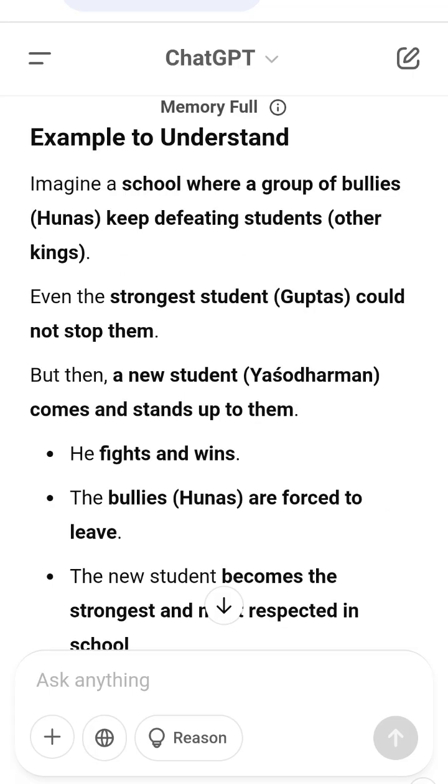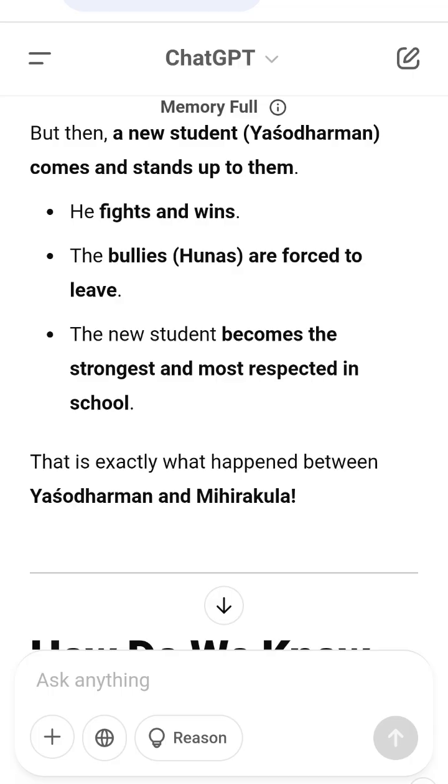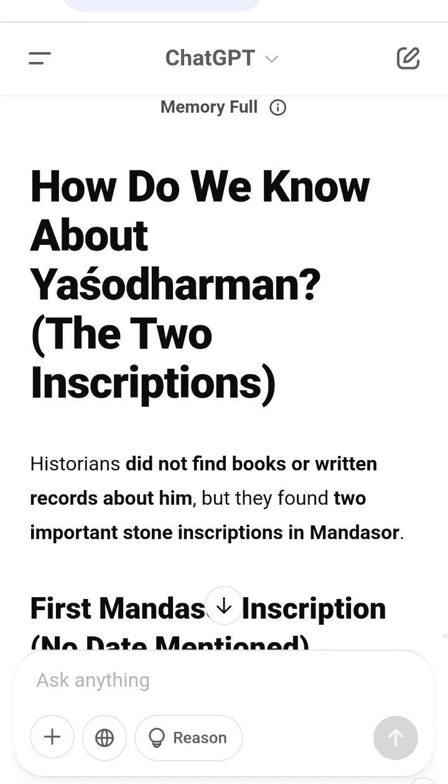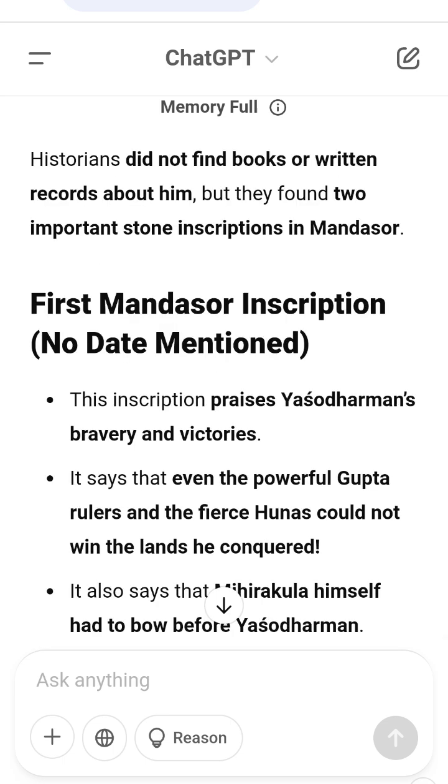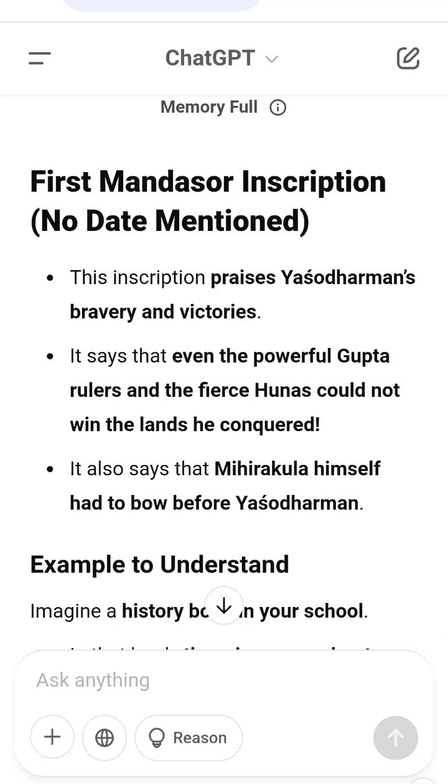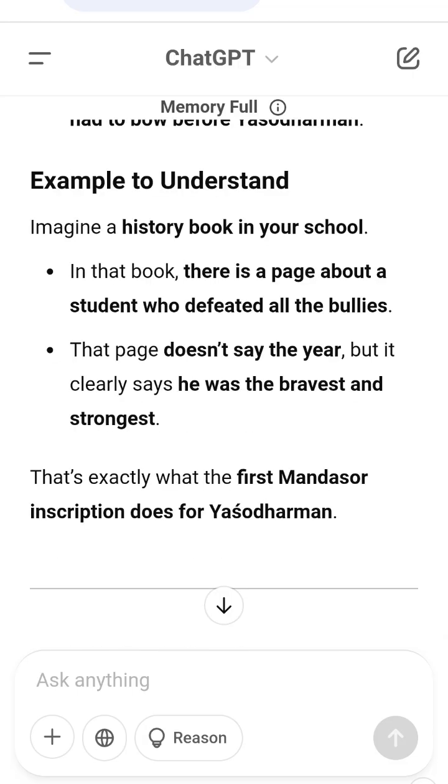Who was Banu Gupta, the woman mentioned in the inscription? 1. The inscription mentions a woman named Banu Gupta. 2. She was the wife of Ravikirti, who was the grandfather of Dharmadosha. 3. Historians think she was somehow connected to King Banu Gupta, the Gupta ruler defeated by the Hunas. 4. She lived one generation before Dharmadosha, meaning she was like his grandmother's generation.